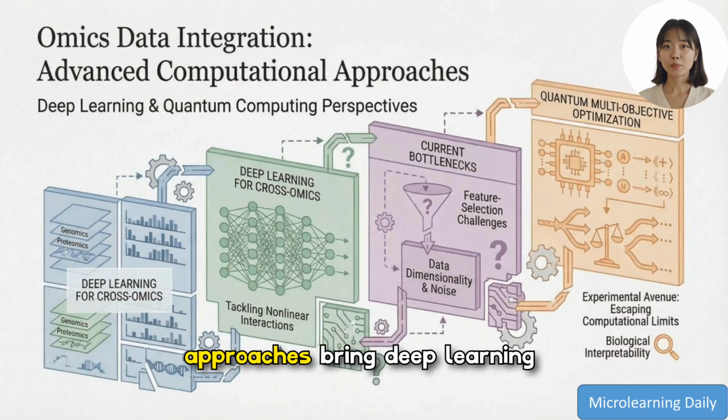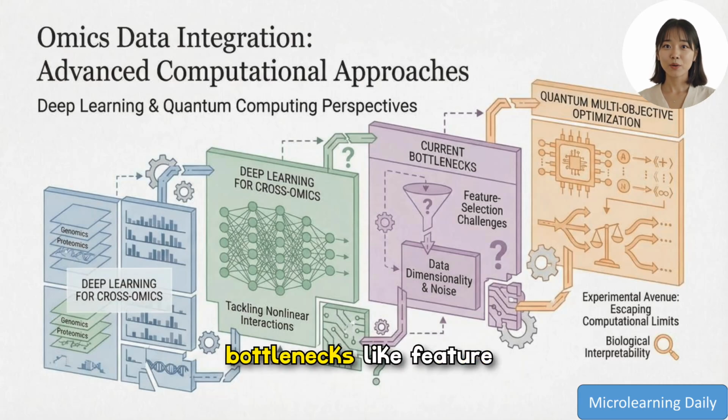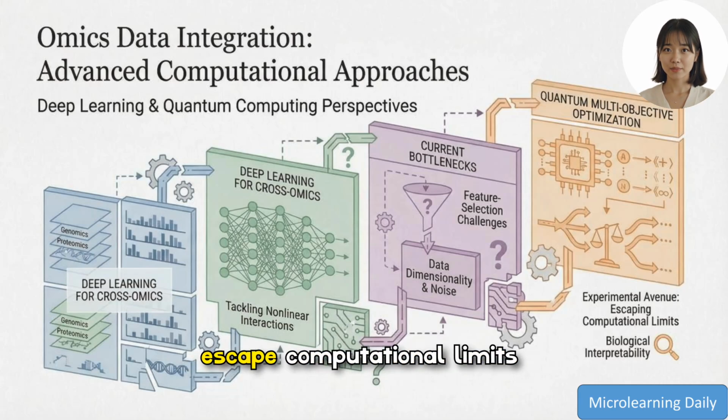Advanced computational approaches bring deep learning to cross-omics integration to capture nonlinear interactions, while highlighting current bottlenecks like feature selection, dimensionality, and noisy data. The slide also positions quantum computing as an experimental avenue to escape computational limits, emphasizing that any powerful method must be balanced with strategies to retain biological interpretability and robustness.